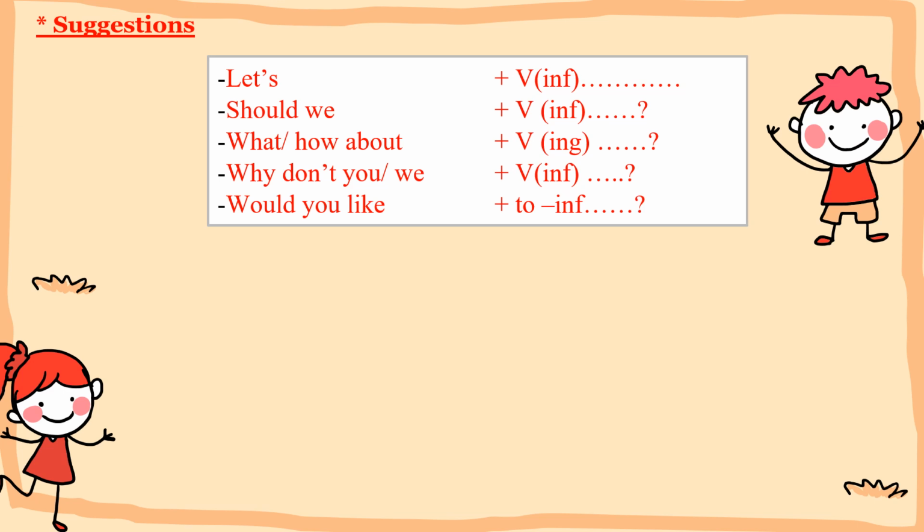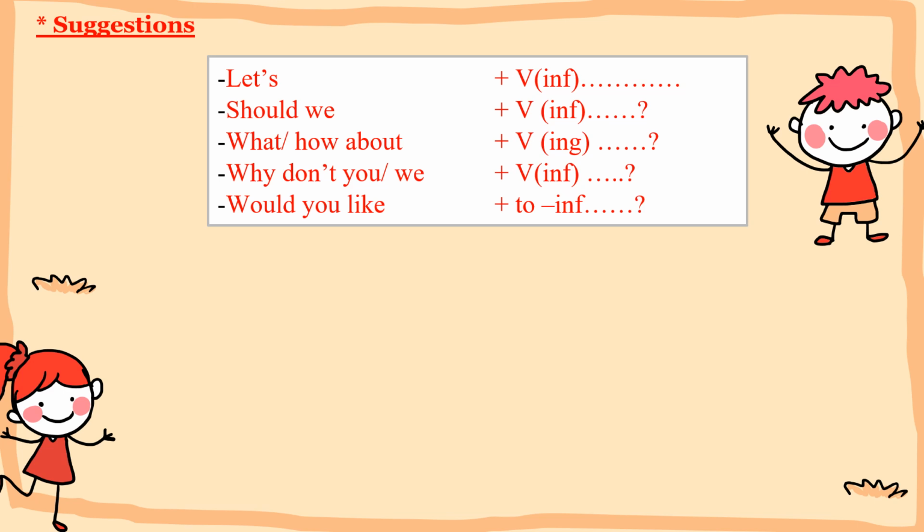After what about and how about, we can use verb-ing. And this is a question. Number 4, why don't we or why don't you. After this we can use a verb infinitive. And the last one, would you like. After would you like, you can use to infinitive, alright?